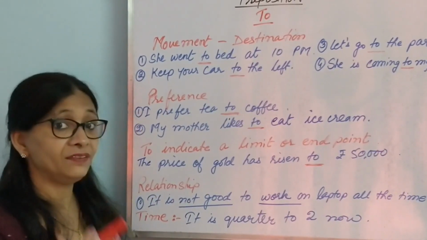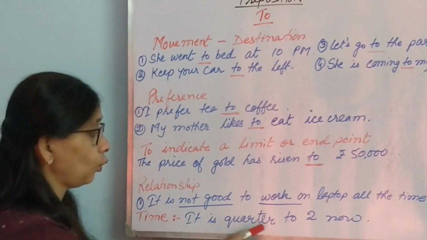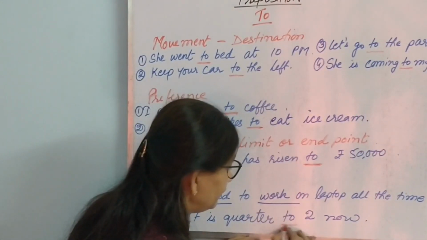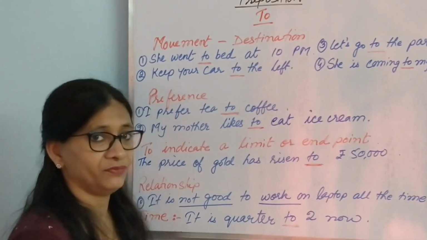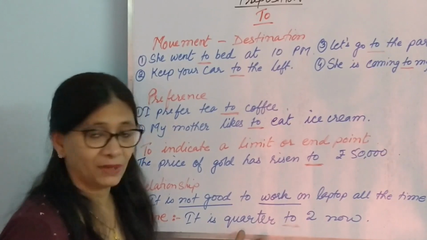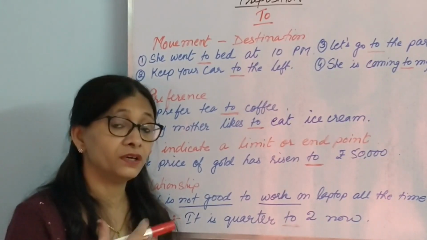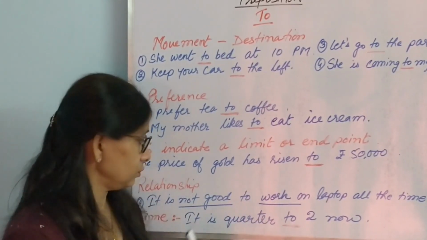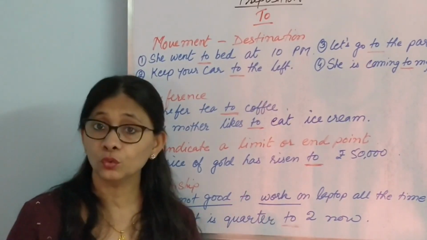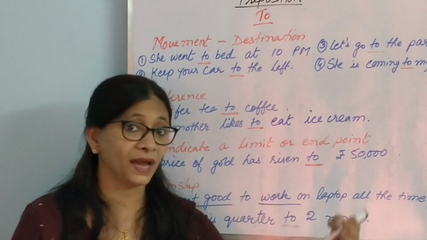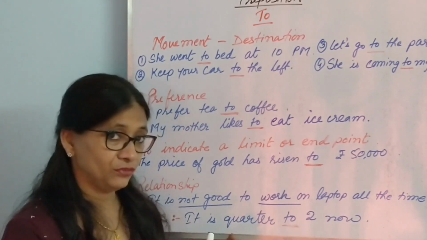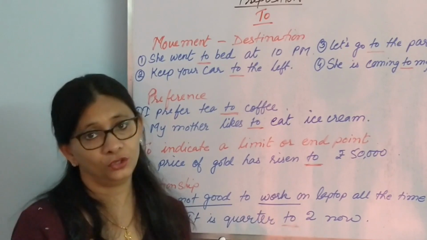It also indicates time. It is quarter to 2 now. It means it is 1:45 p.m. or a.m., whatever. So it is sometimes referred to as quarter to any number. Or let us go for the 6 to 9 show. So the limit and time, these things are mentioned using the preposition "to".